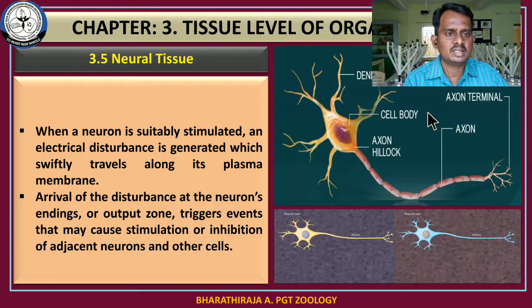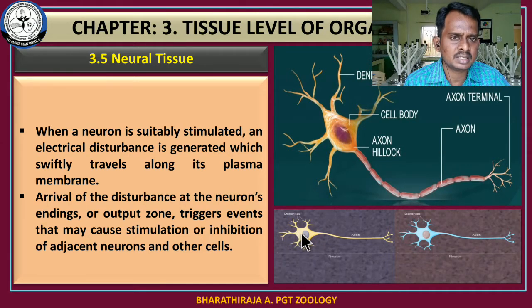How is information passed from one neuron to another neuron? This is the last thing we are going to discuss. When the neuron is stimulated, electrical impulses are generated and these electrical impulses travel along the neuron. They travel along its plasma membrane. The electrical impulses are received by the dendrites of one neuron, travel to the cell body of the neuron, and finally reach the axon and then the synaptic region.